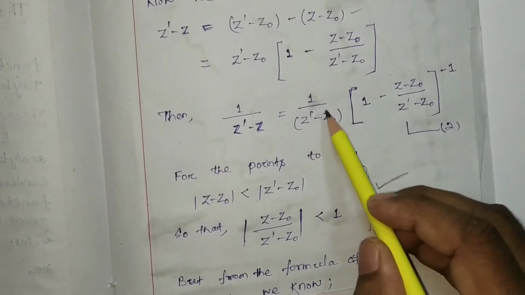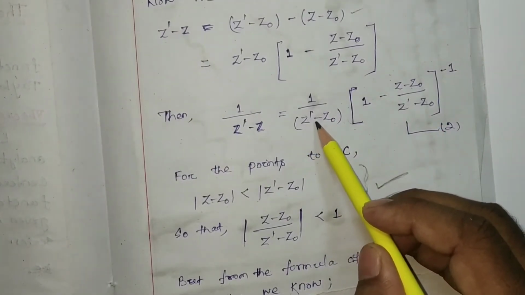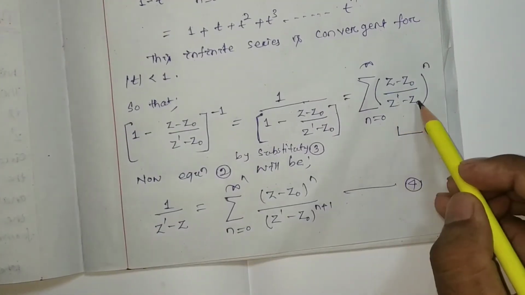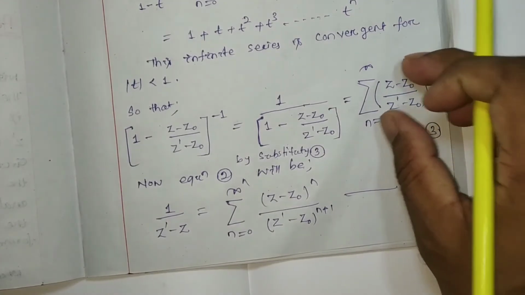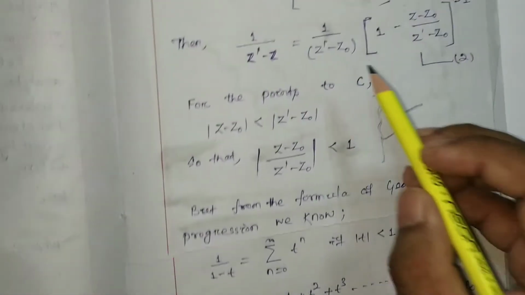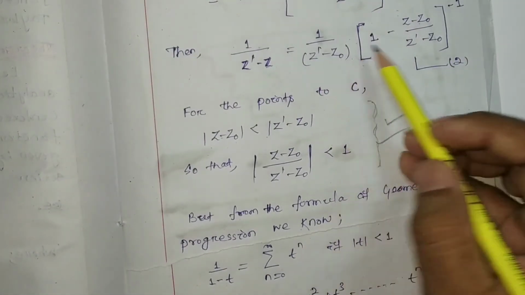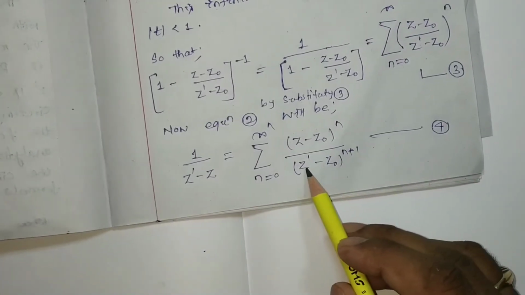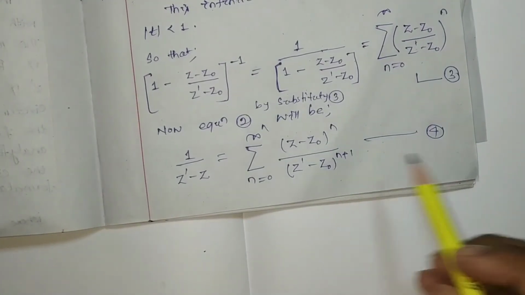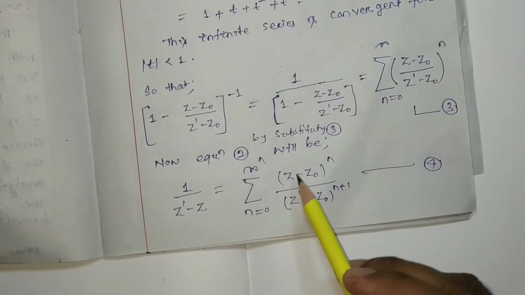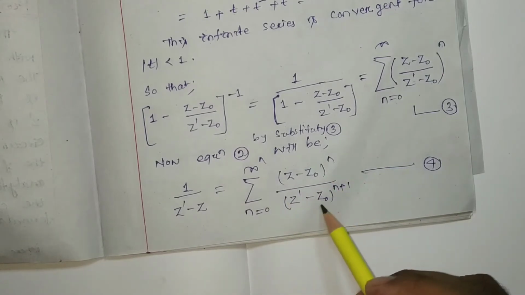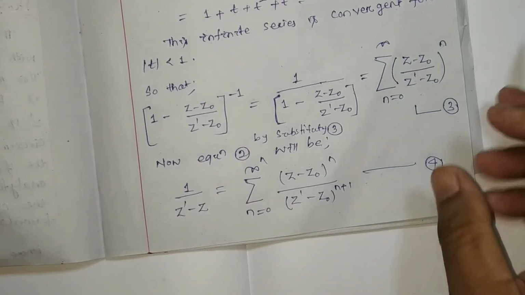So in equation number 2 we have z' minus z0 in the denominator. So in the series we have (z' minus z0) to the power n. Now if we put this value over here, then this (z minus z0) to the power n and another z' minus z0 is there. So in the denominator we write (z' minus z0) to the power n plus 1, and the numerator will be (z minus z0) to the power n. So summation of n equal to 0 to infinity (z minus z0) to the power n by (z' minus z0) to the power n plus 1. Let this be equation number 4.